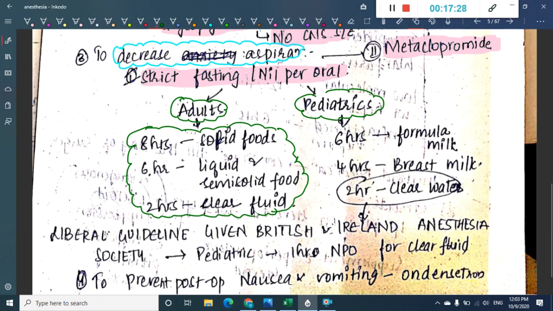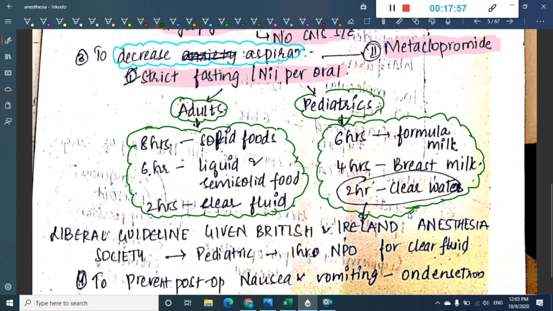In the pediatric age group, formula feeding should be given before 6 hours only. In the last 6 hours before surgery, no formula feeds are allowed for the baby. Then in the last 4 hours before surgery, breast milk is also avoided. And for the last 2 hours, clear water is also avoided.